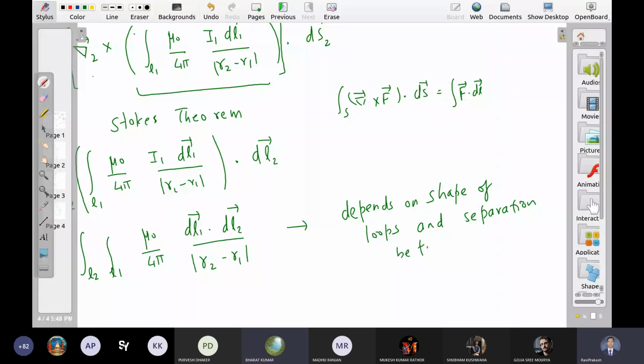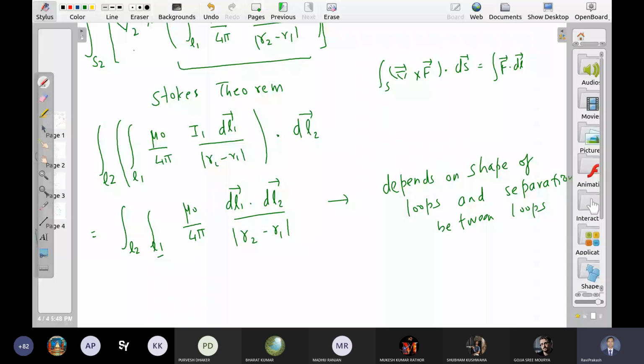For the dependence on shape, which term is it? dl1 dl2. So shape comes from here. How will you do this integral? Let us say this is the loop. Then what is your dl? It is equal to dx for this AB part, dy for this BC part, again minus dx for this CD part, and minus dy for the last part. But if this is a circle, then dl is simply r d theta.